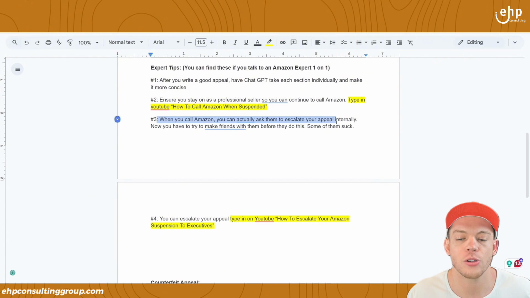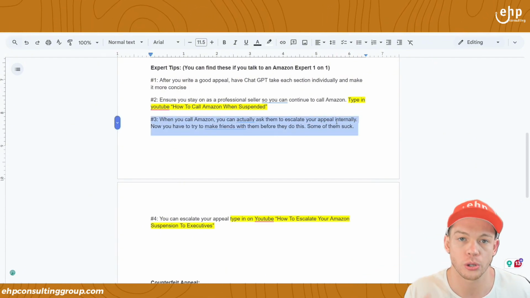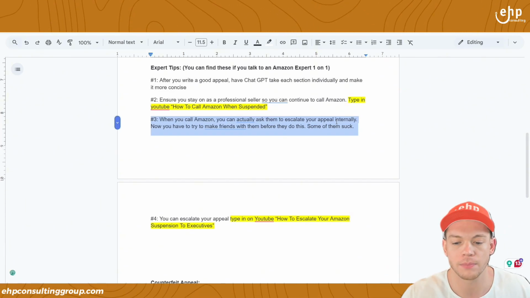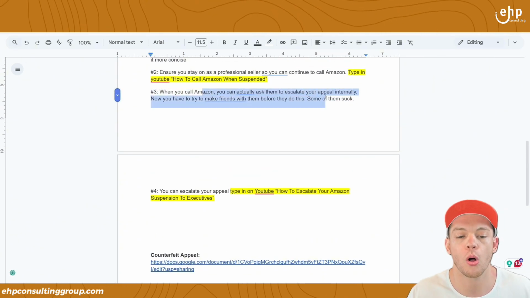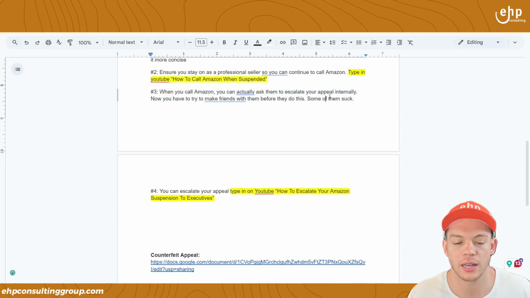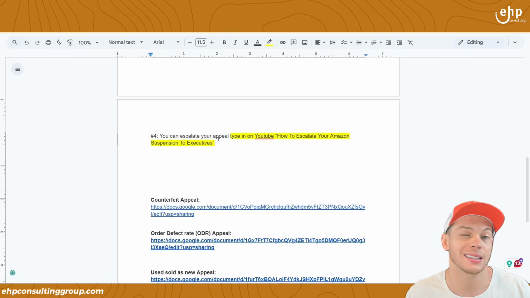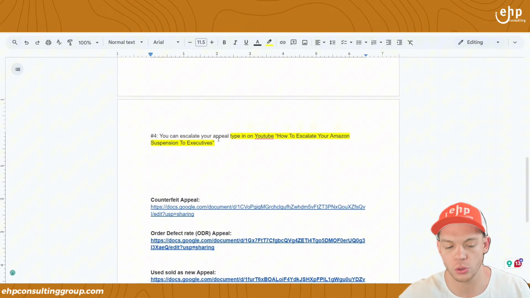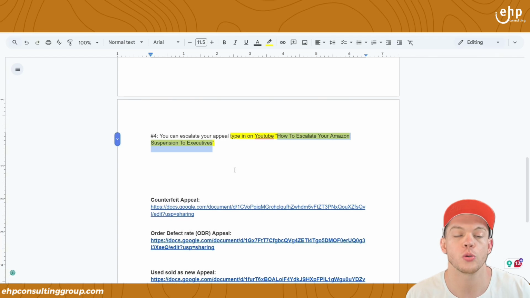When you call Amazon, you can also ask them to escalate it internally. So they can escalate the appeal internally if you call Amazon. They have the ability to do that. Some of the people you call suck, so you have to call them multiple times, right? And then there's also a way to escalate it to executives to get your account reinstated. This one's a last resort, but you can go to YouTube, how to escalate your Amazon suspension to executives.